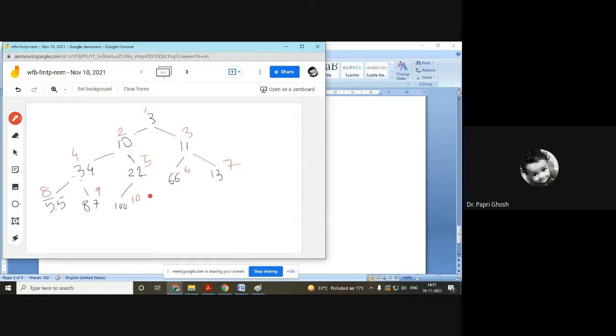That is not there right now. 4 into 2 is 8, 4 into 2 plus 1 is 9. So this is how it is calculating.